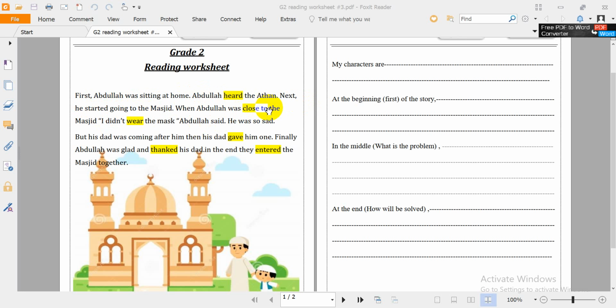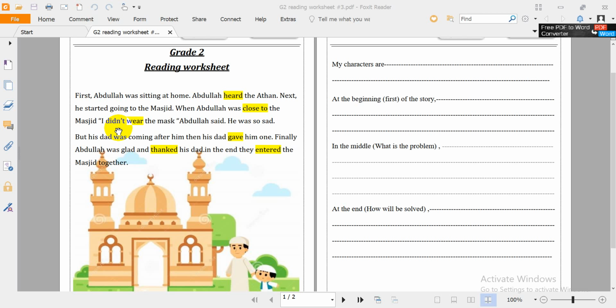When Abdullah was close to the masjid, "I didn't wear the mask," Abdullah said. He was so sad, but his dad was coming after him. Then his dad gave him one. Finally, Abdullah was glad and thanked his dad. The end. They entered the masjid together.